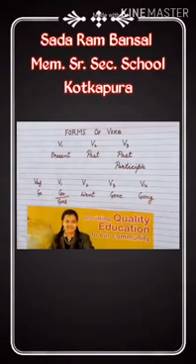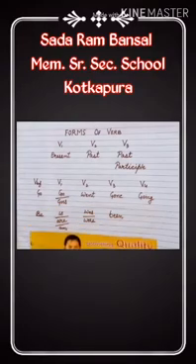For example, when we take be, base form is be, but its first form is is or are or am. Its second form is was or were, and third form is been.